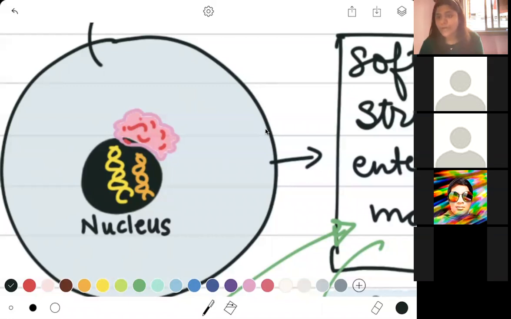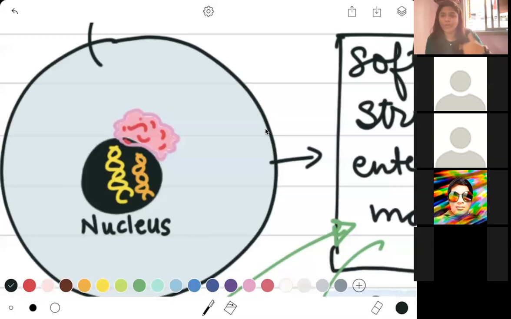Yes, so your nucleus is basically going to be like this control center. If you play games, like your keyboard or that joystick that you use, which controls every movement of your avatar in that game, your nucleus is going to do the same thing over here. Your nucleus is basically going to be the control center or the control panel for your cell, which is also why a nucleus is called the brain of the cell.